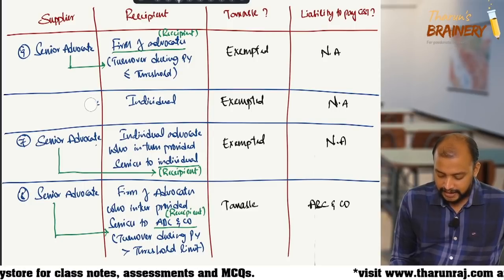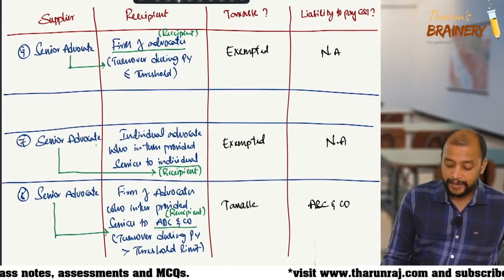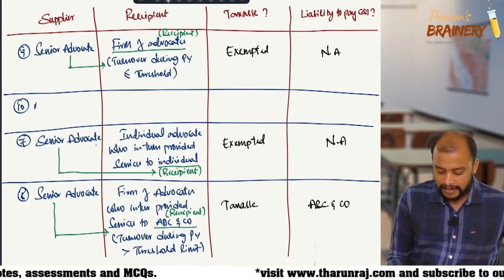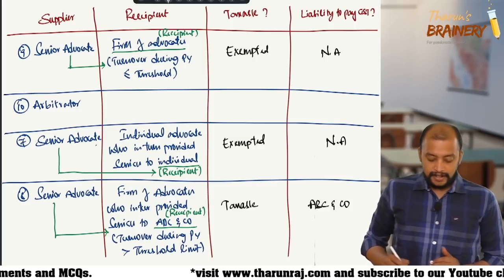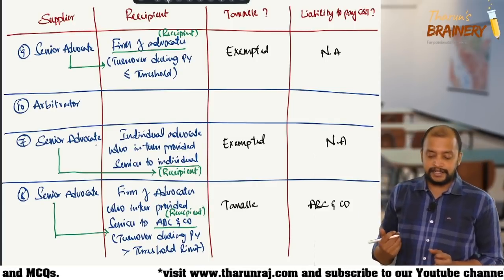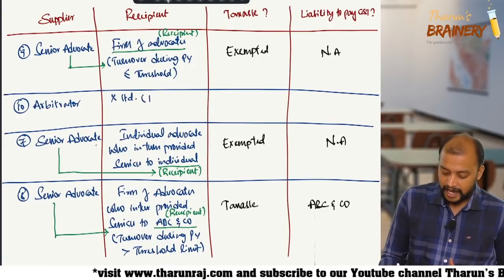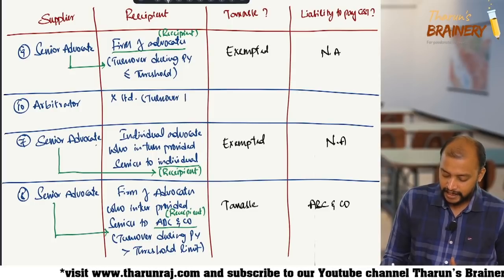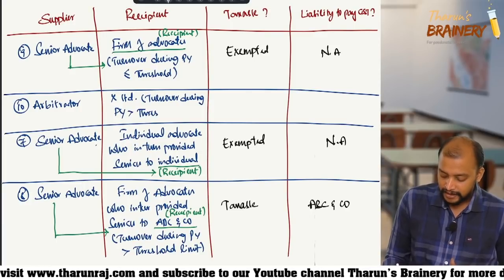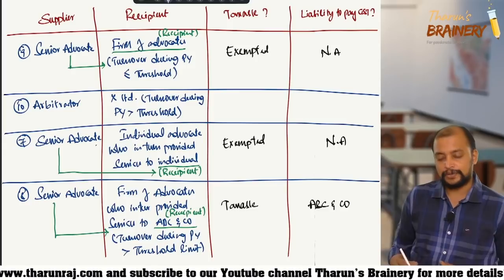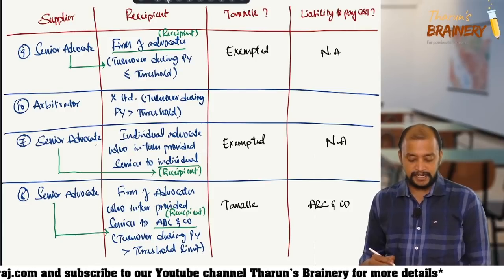Another case. Suppose there is an arbitrator providing services to a business entity, X Limited, whose turnover during the previous year exceeds the threshold.